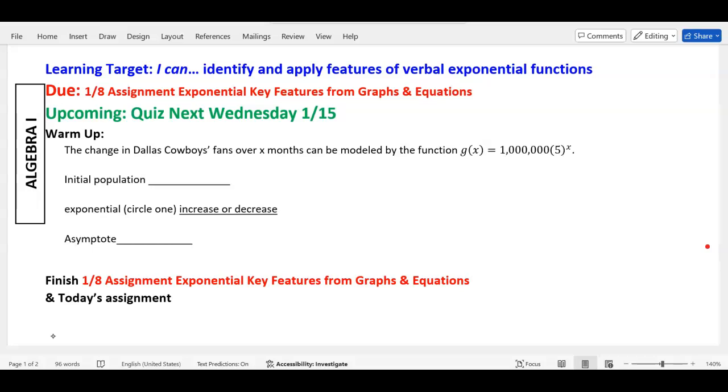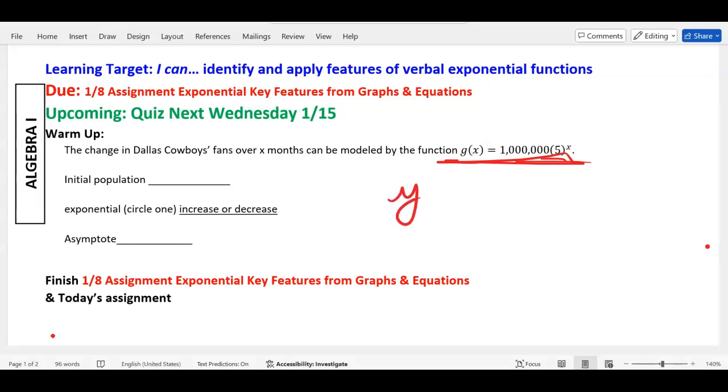Today, we are going to do similar to the last couple of days, but we're going to be talking about verbal descriptions. So here's a warm-up with an example of a verbal description. The change in Dallas Cowboys fans over X months can be modeled by this function. Okay, so we got a verbal, we got a function. Now, what's the initial population?